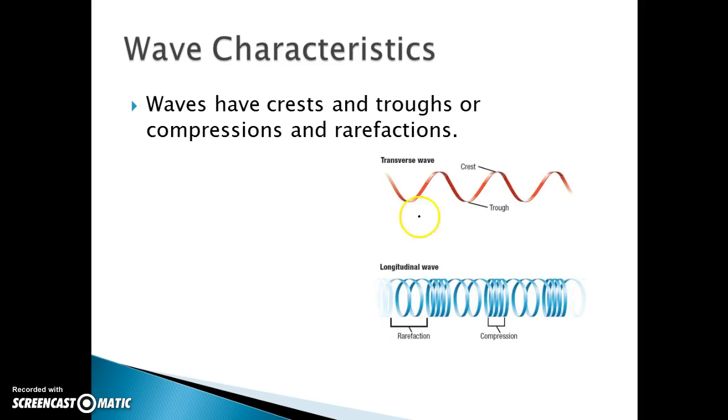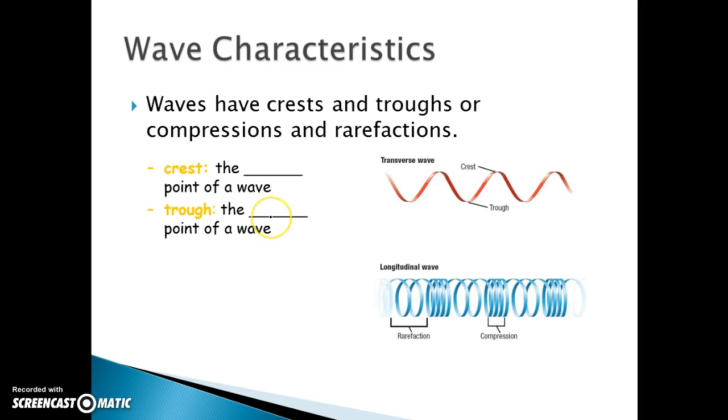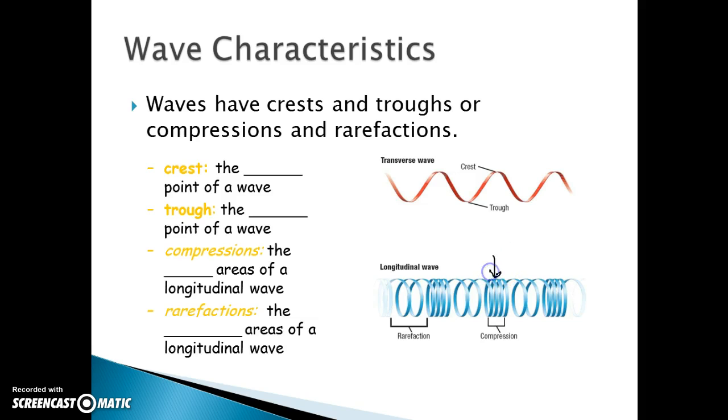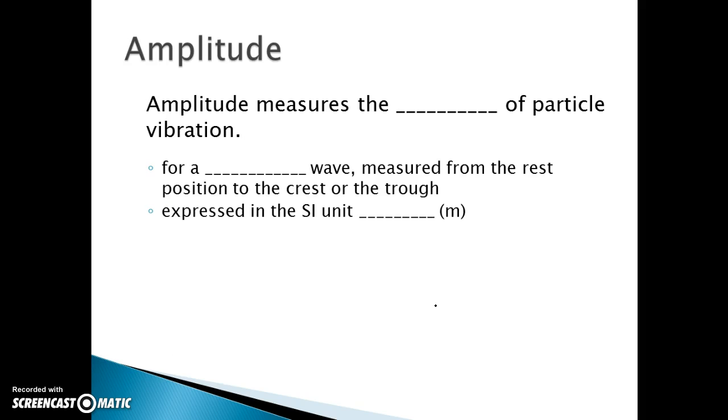Okay, so in a transverse wave, here's your trough and here's your crest. In a longitudinal wave, your rarefaction is the part that's all kind of spaced out. All right, so crest is the highest point of a wave. The trough would be the lowest point of a wave. Okay. Compressions would be the squished areas of the longitudinal wave, squished areas right here. Okay, and rarefactions would be the spaced out areas of a longitudinal wave. Okay, so make sure that you know that compressions and rarefactions go with longitudinal, crest and trough go with transverse.